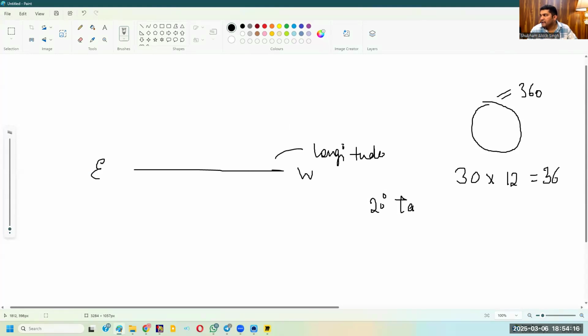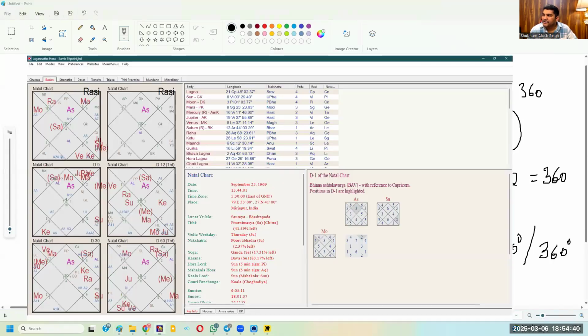When you say a planet is at 20 degrees in Taurus, it has crossed 30 degrees of Aries and is now at 20 degrees of Taurus. So the planet is at 50 degrees out of the total 360 degrees. This is known as longitude.